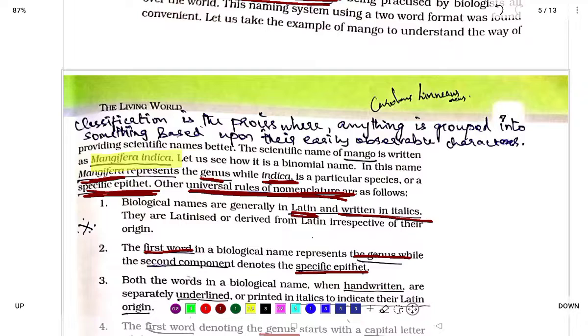Classification is the process where anything is grouped into something based upon their easily observable characters. Classification means grouping something based on observable characters. This is very important. You can note this point, classification.